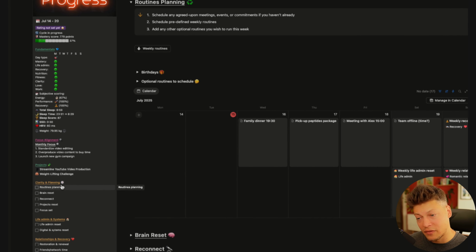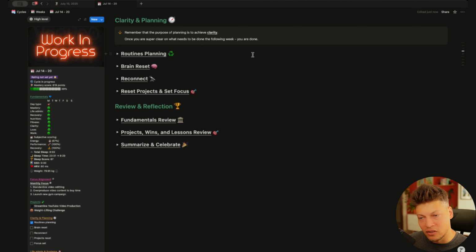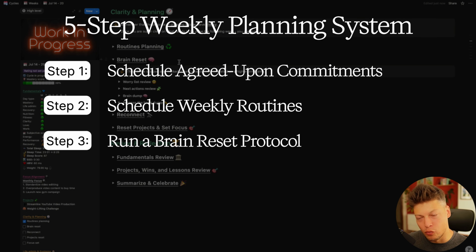So you can see here on the left, I have check boxes for all this stuff. So when I'm done with planning my routines, I go here and I check routines planning as done. And I can toggle this one and we're moving on to the next step. You can see the next step is our brain reset.